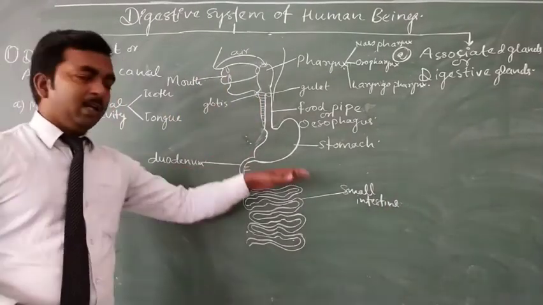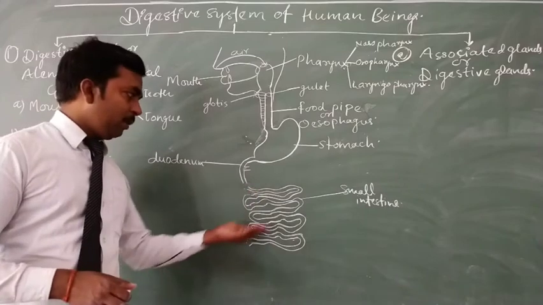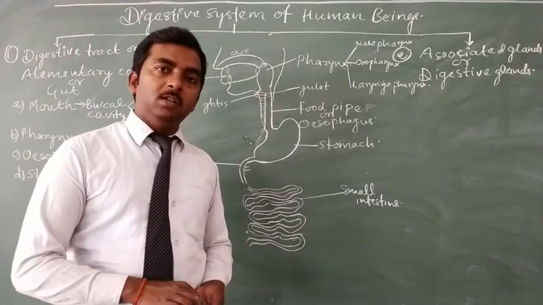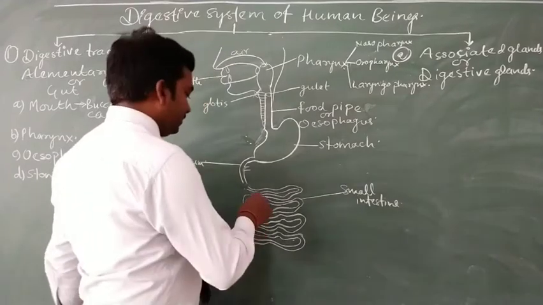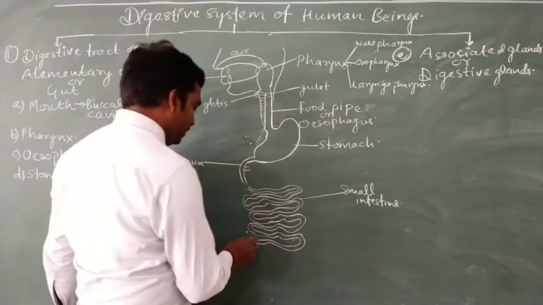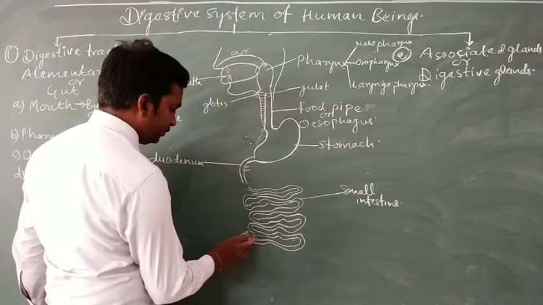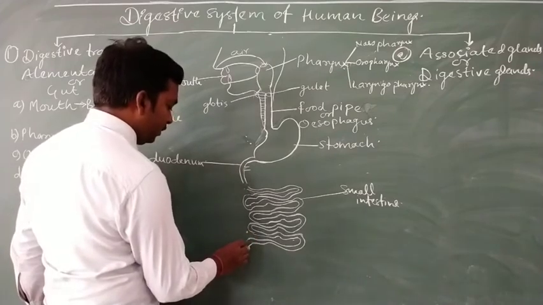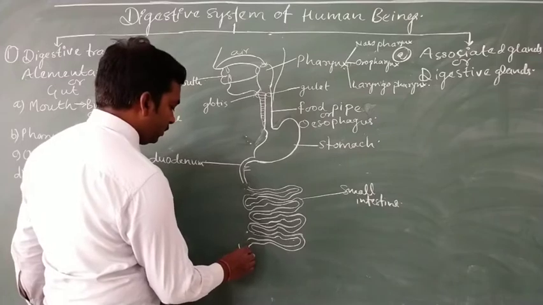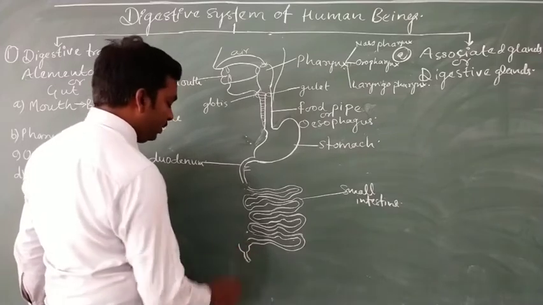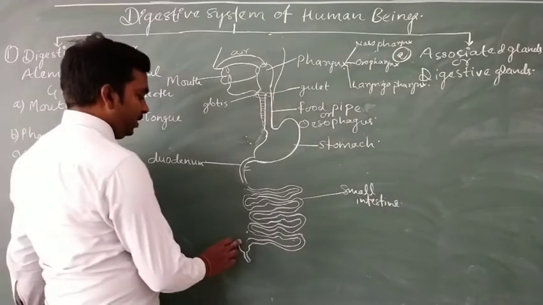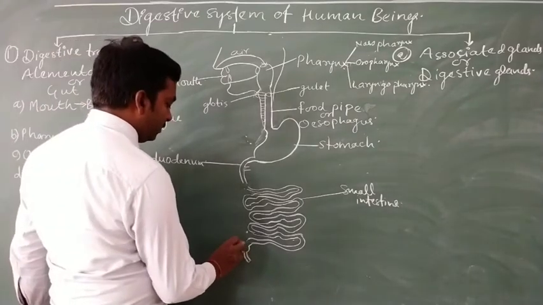Duodenum is also the part of small intestine, but here the highly coiled structure represents mostly the small intestine. Then small intestine opens into a tubular structure with large diameter in comparison to the small intestine.